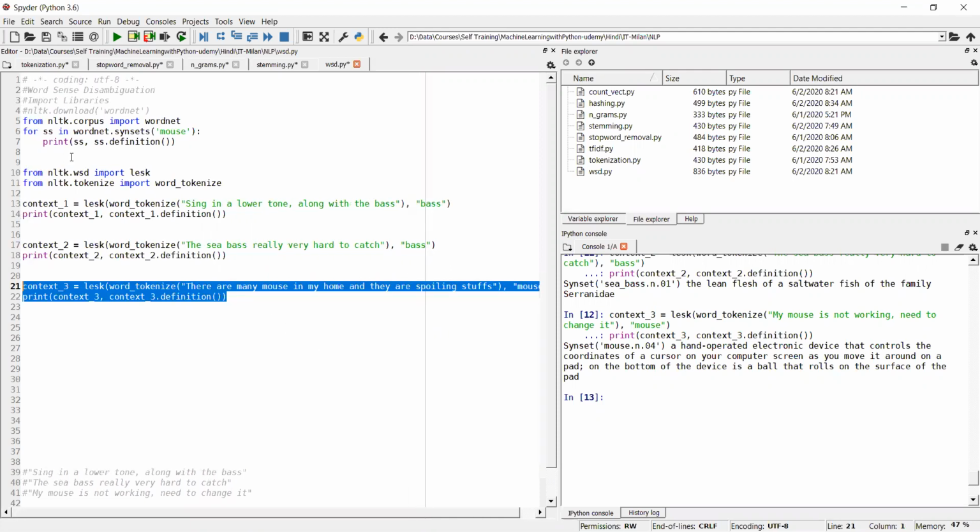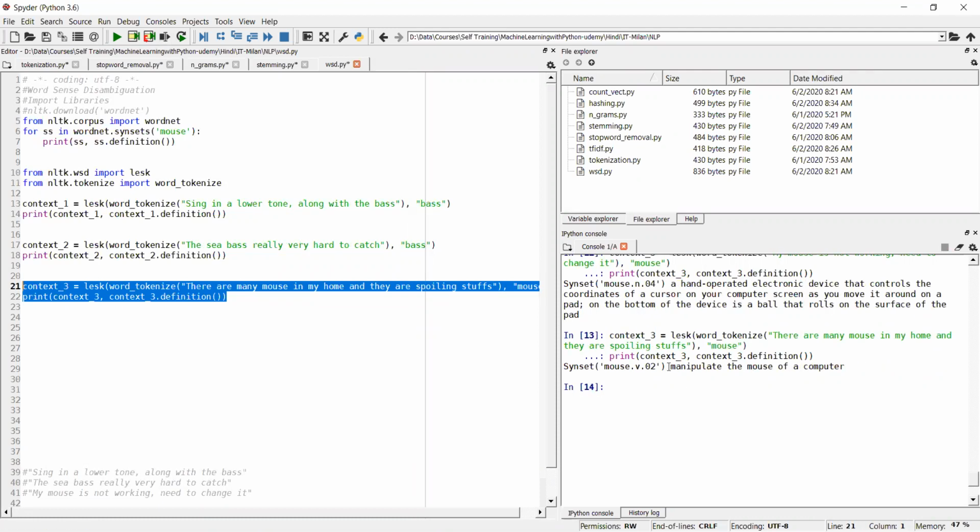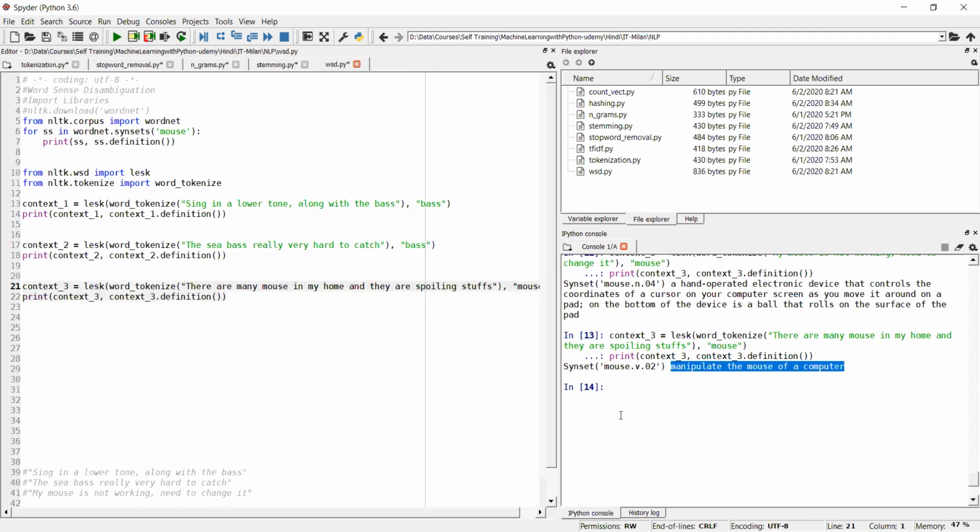Let's see what it says. Manipulate the mouse of a computer. Now definitely this is not a correct context. It is not able to identify the context. So it also happens. It is not perfect; like us, it is not always able to identify correctly. Am I clear to everyone?